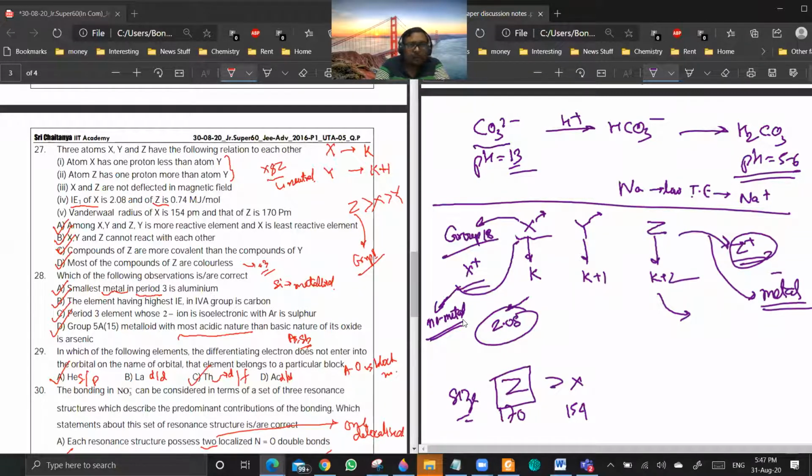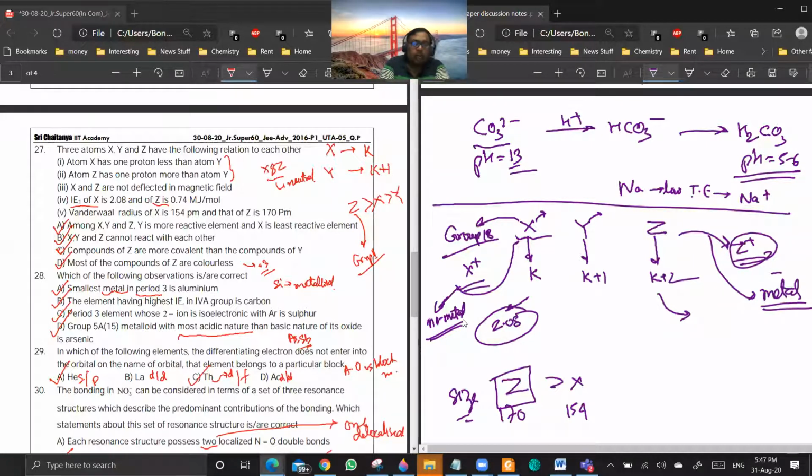Anything can have van der Waals radius, but covalent radius is only defined when the compounds have a covalent bond. Are you getting the point? Yes, sir. That means we can compare noble gas size with some other one. I mean, yes, we can compare radius.